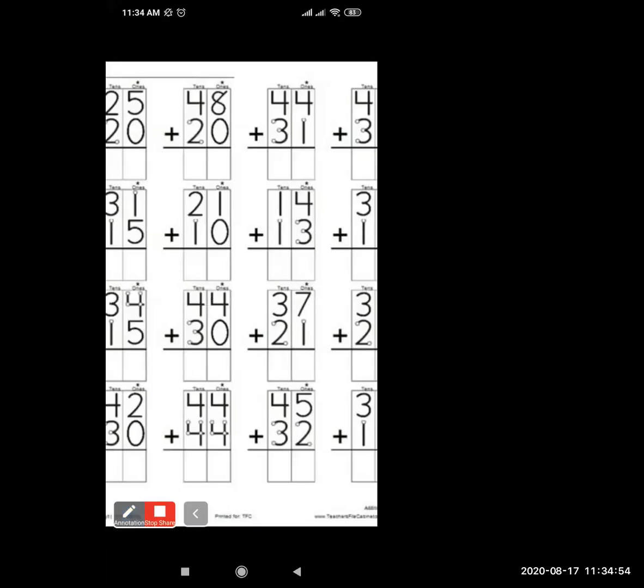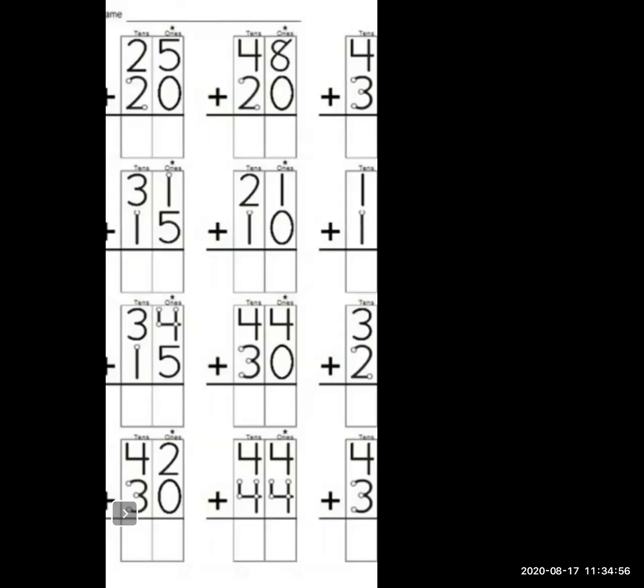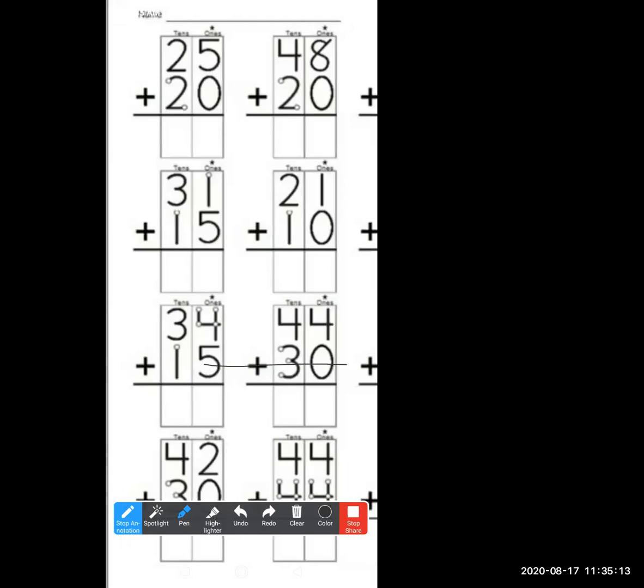Now, addition of two-digit numbers. Please solve this, children. 31 plus 15. Add these two numbers. Come on, everyone. Add these two numbers. 31 plus 15. What answer will you get?